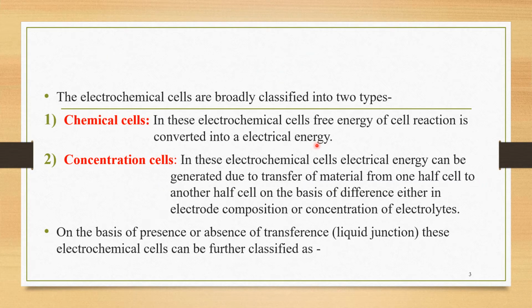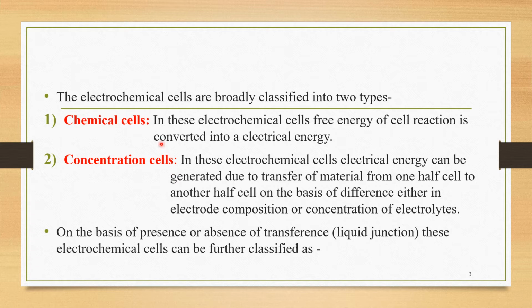We know very well the electrochemical cells, the cells in which the output is nothing but the generation of electrical energy on the basis of some chemical reactions. Now we are interested to study the classification of these electrochemical cells. These electrochemical cells are broadly classified into two types. The first one is chemical cells and the second one is concentration cells.